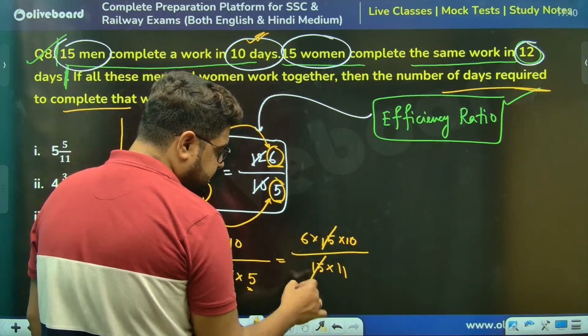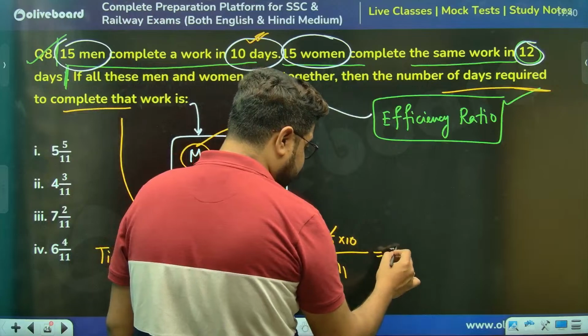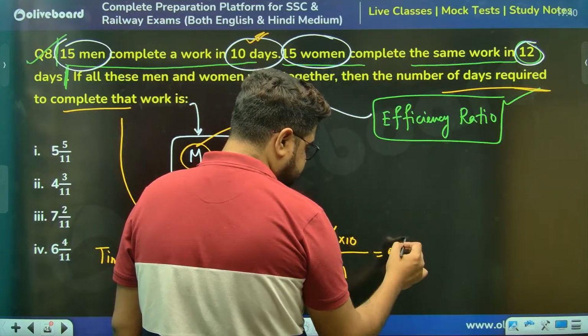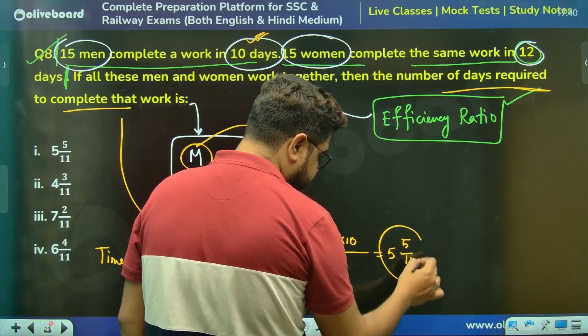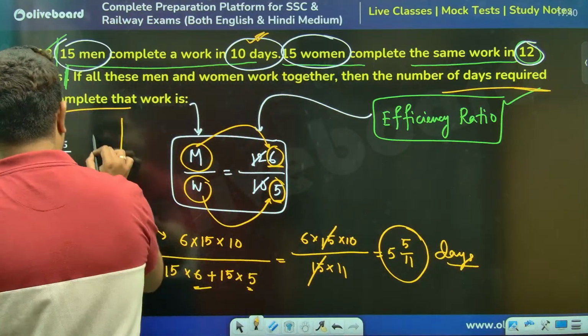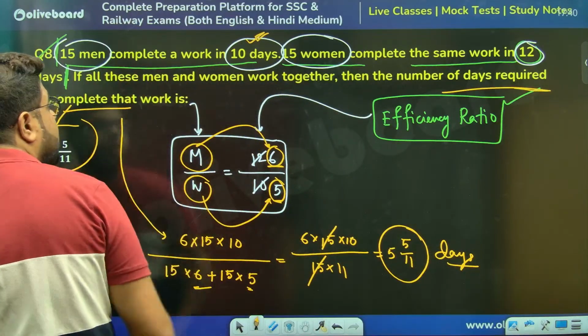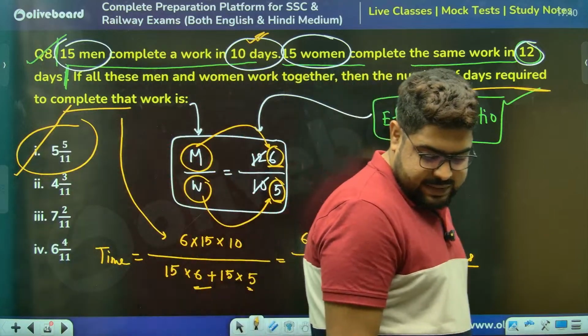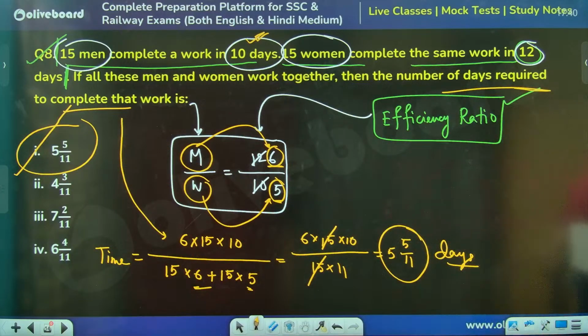So the 15 gets cancelled, 11 is not a multiple, so it will not cancel. 5 whole, 55 means 5 remaining, 5 by 11. So 5 whole 5 by 11 days, option number 1. Clear, sir? Yes, Bhavna? Very simple question.